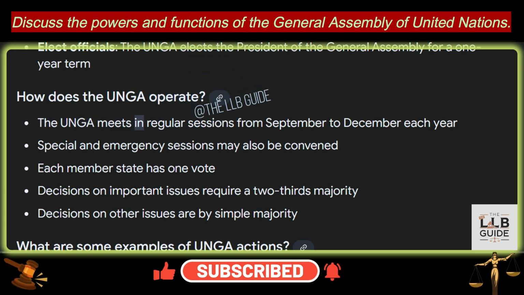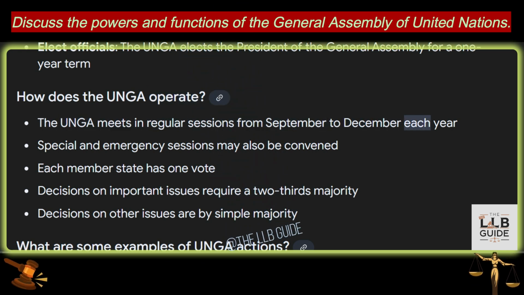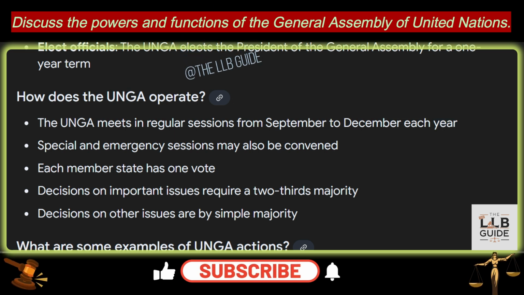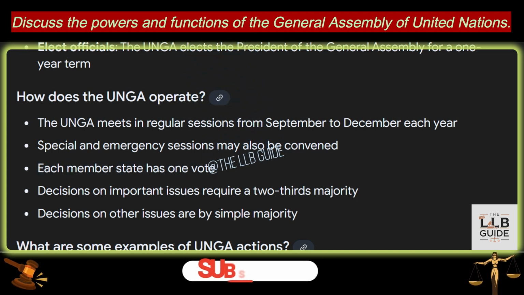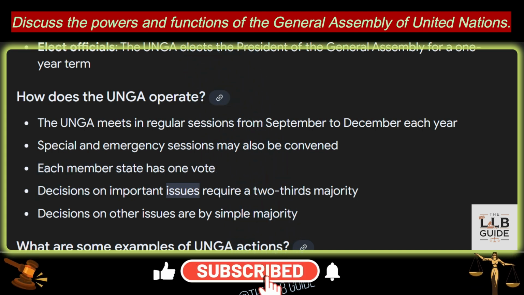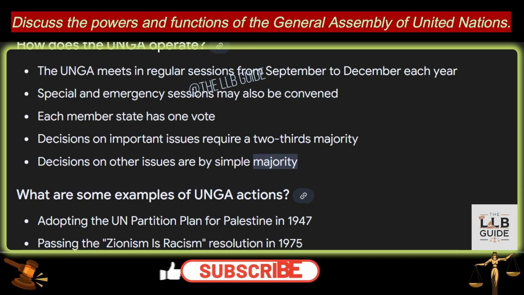1. The UNGA meets in regular sessions from September to December each year. 2. Special and emergency sessions may also be convened. 3. Each member state has one vote. 4. Decisions on important issues require a two-thirds majority. And 5. Decisions on other issues are by simple majority.